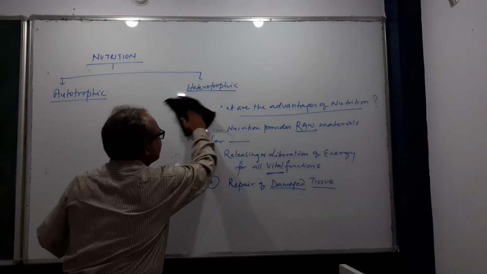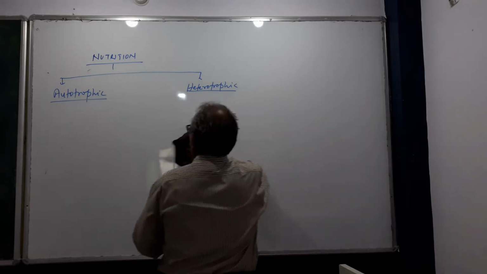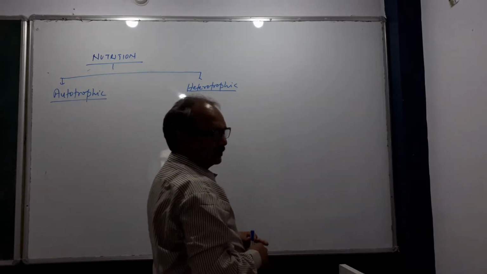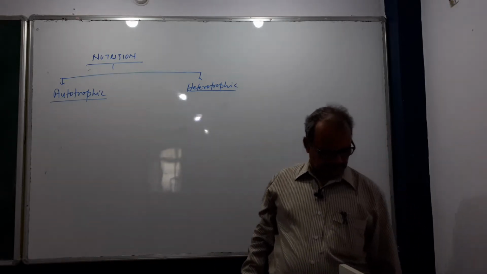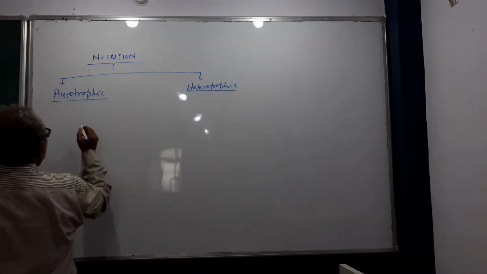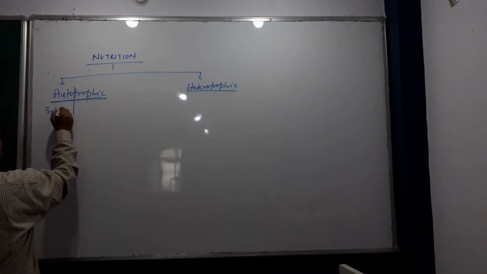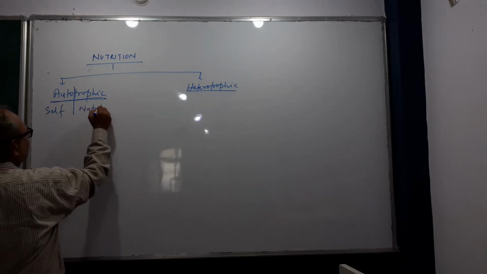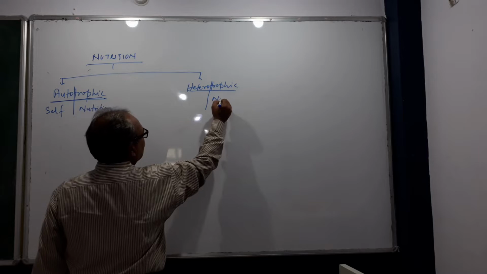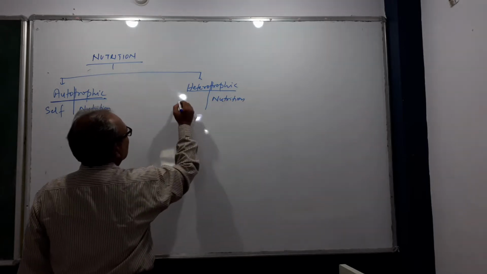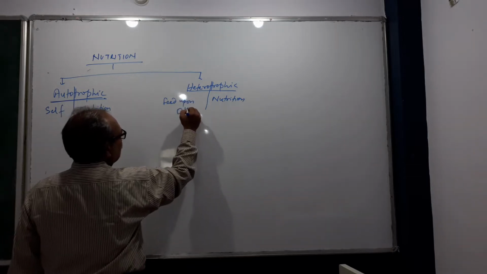Now, we are discussing the next point, the types of nutrition: autotrophic, self-nutrition, and heterotrophic, others.